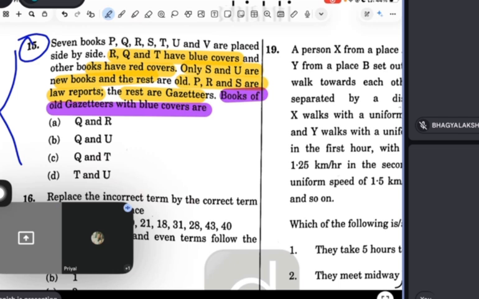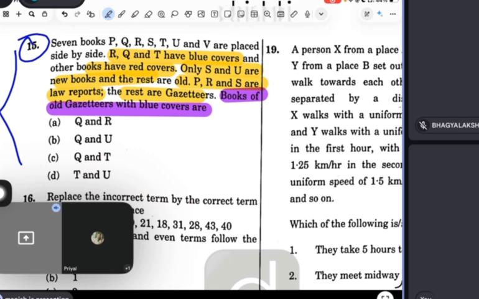It is given that PRS or gazetteers are left, so the rest will be Q, T and U left. Q, T, U, V are left. Okay. And we have to find all gazetteers with blue cover. So blue covers are these, right? R, Q, T. So Q and T are the blue covers. So Q and T will be the old gazetteers, right?